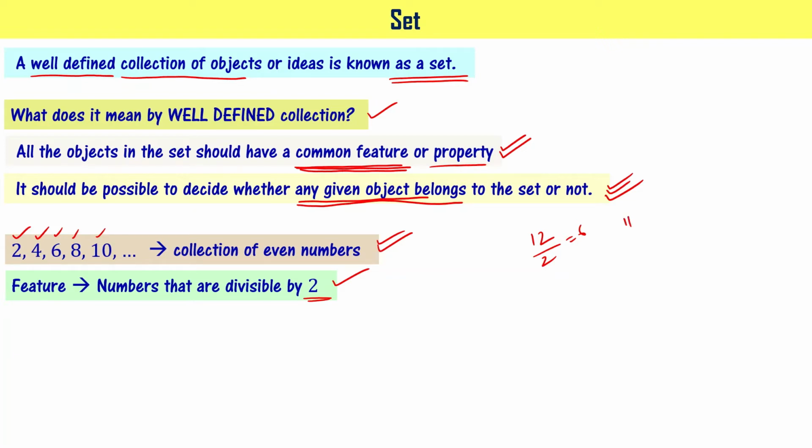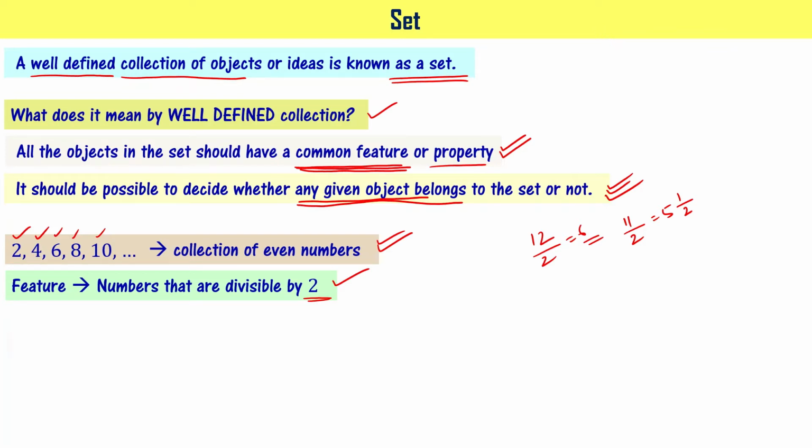Suppose 11 is given to you. 11 by 2 gives 5 and a remainder, so it is not properly divisible. For that reason, you say that 11 does not belong to this particular set. Understood? Now you have understood about well-defined collection.